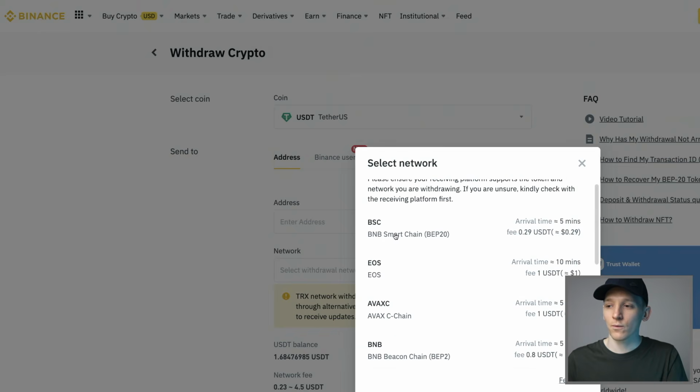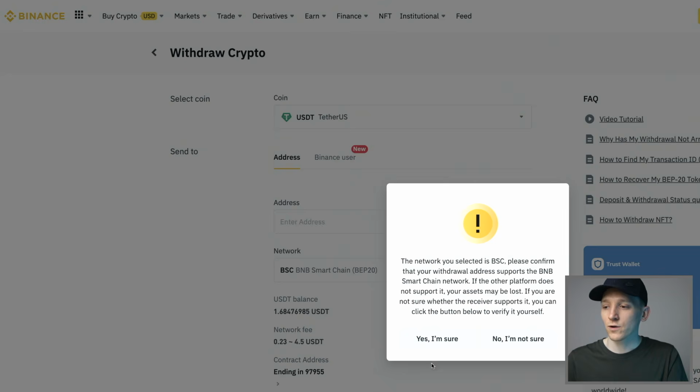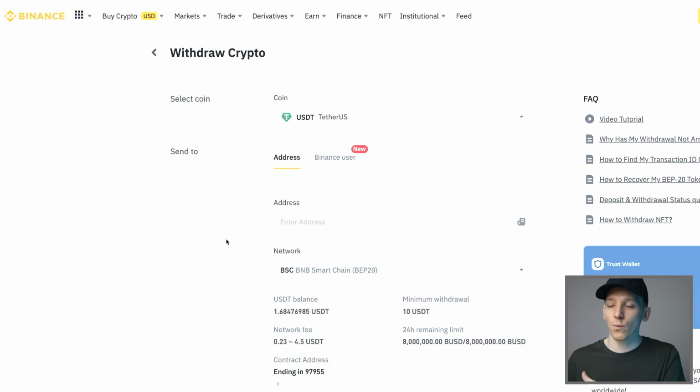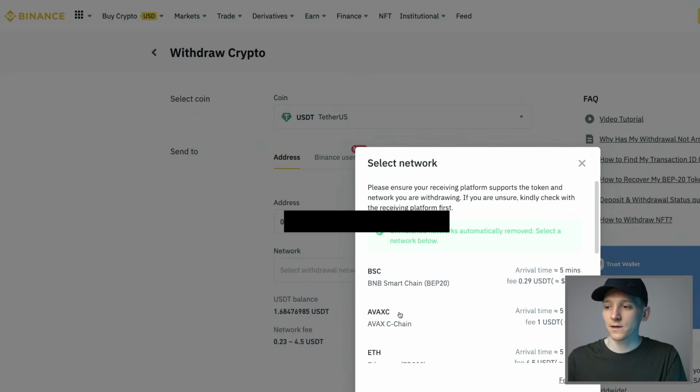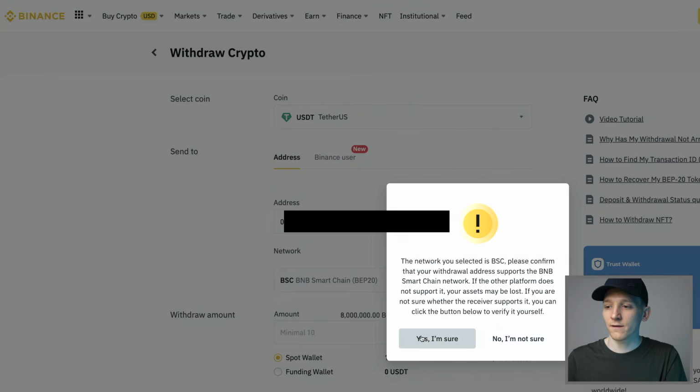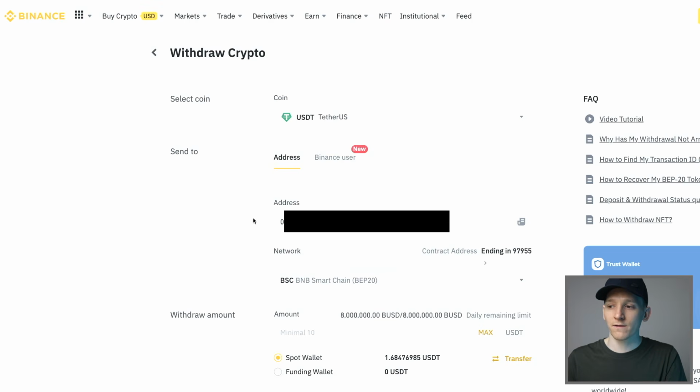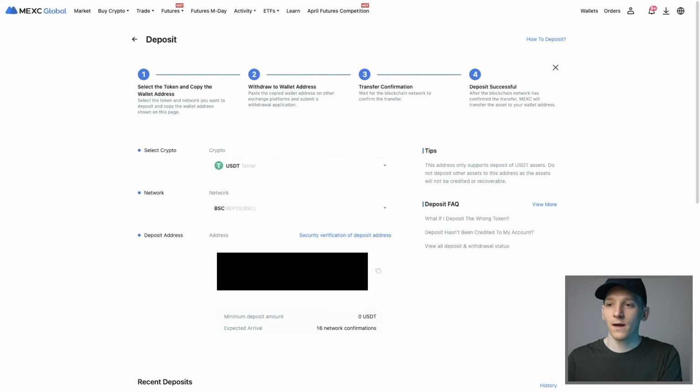and make sure I choose the same network. So BNB Smart Chain right here. You have to make sure that if you're transferring from one exchange to another, the address is on the same network. Otherwise it might get a bit funny. So I'm going to paste this in right here and choose the BNB Smart Chain. Press yes, I'm sure. And that address is my MEXC address. So I'm going to be sending from the BNB Smart Chain here, and double check that you are receiving on the BNB Smart Chain on the MEXC side, and just go through with that withdrawal from your other exchange.